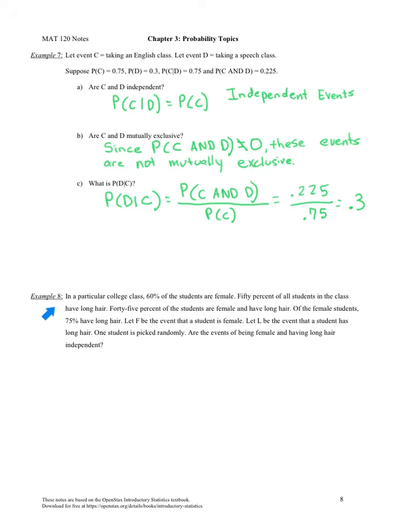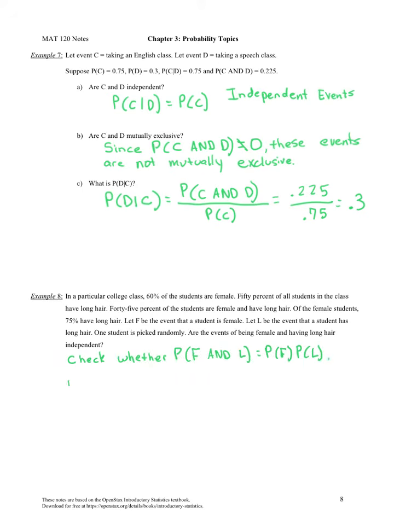Take a moment to pause the video and read example 8. When you're finished reading the example, we're asked, are the events of being female and having long hair independent? So what we need to do here is to check whether the probability of being female and having long hair is the same as the probability of being female times the probability of having long hair.